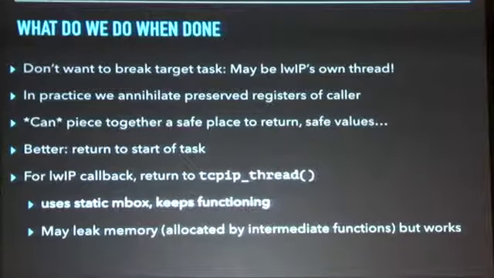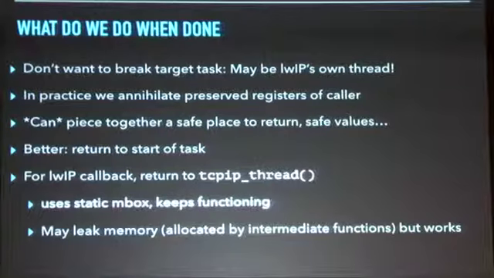The other question we had is, what are we going to do when we're done? We don't want to break the target task. It could be lightweight IP's thread, and we need to be able to continue communicating with the device. In practice, we're not only overwriting a return address, but we're blowing away registers that were preserved for the caller of the function that has the vulnerability. So you can spend a lot of time piecing together not only a safe place to return when you're done with exploitation, but also safe values for those registers that you blew away. And because these systems are simpler, that's probably going to work out for you.